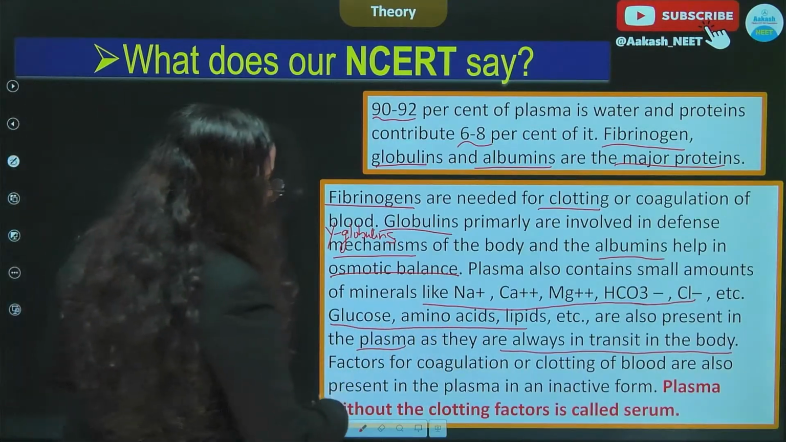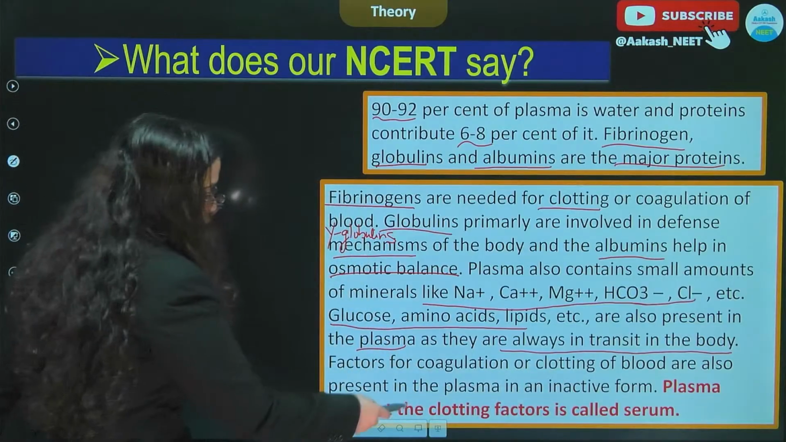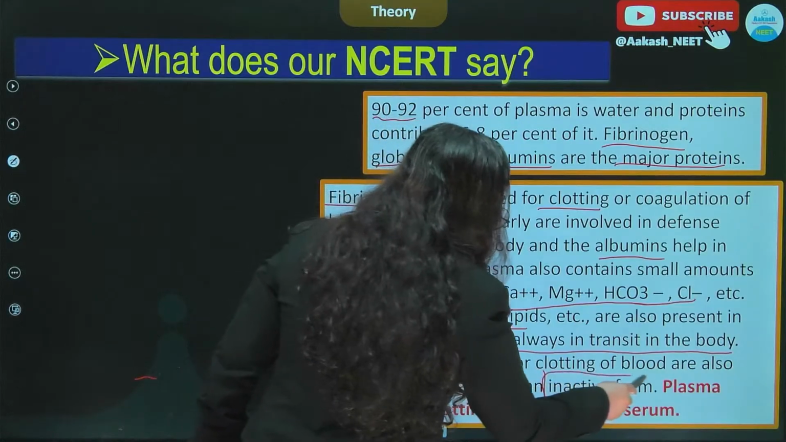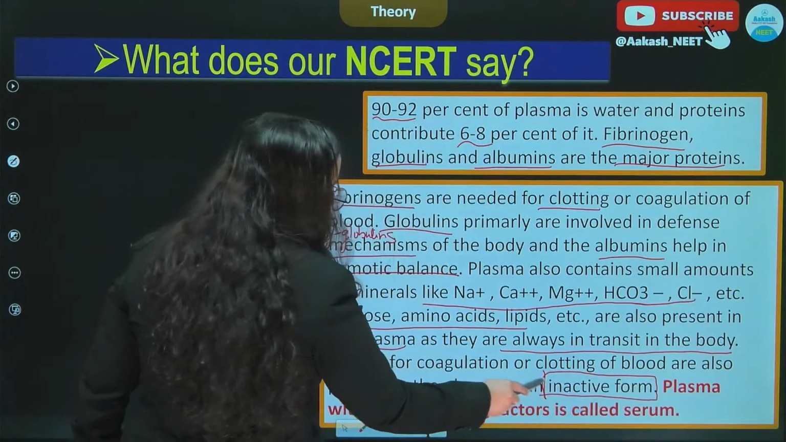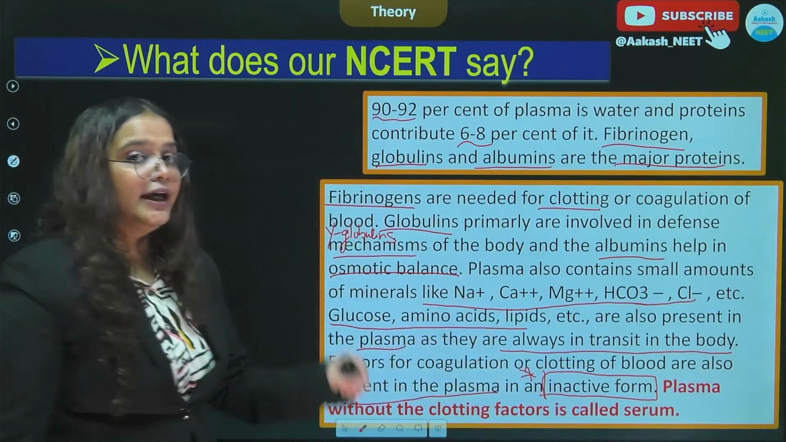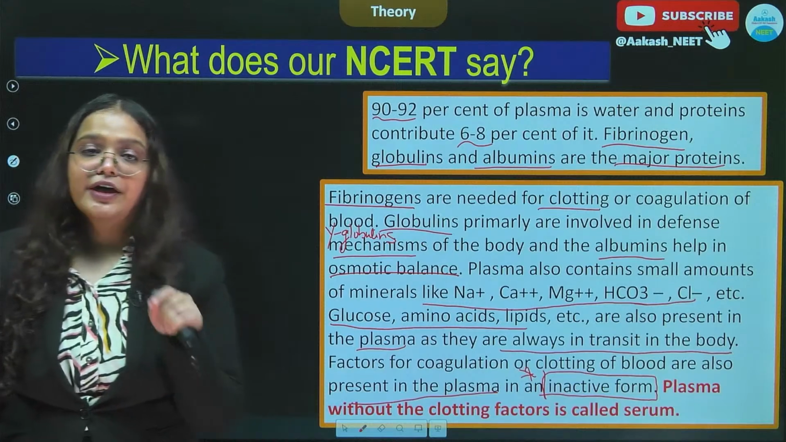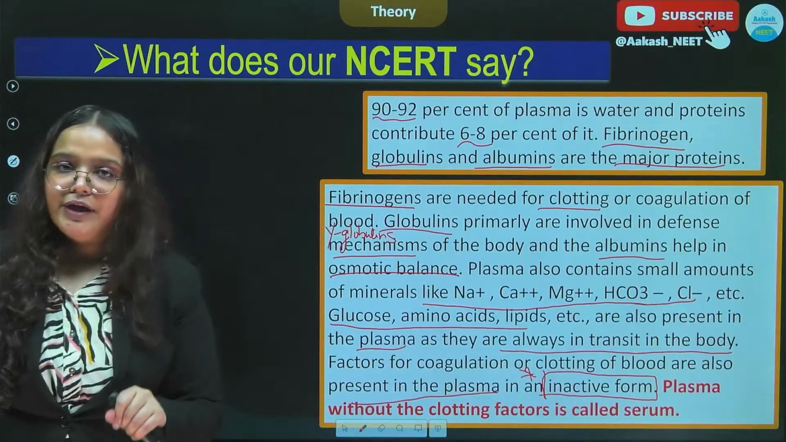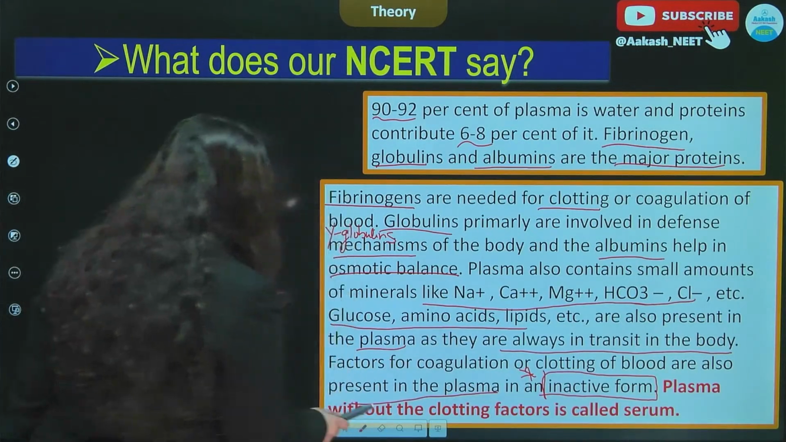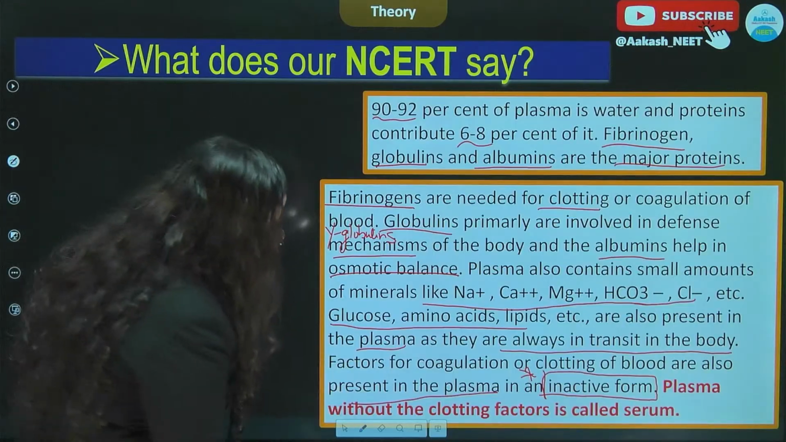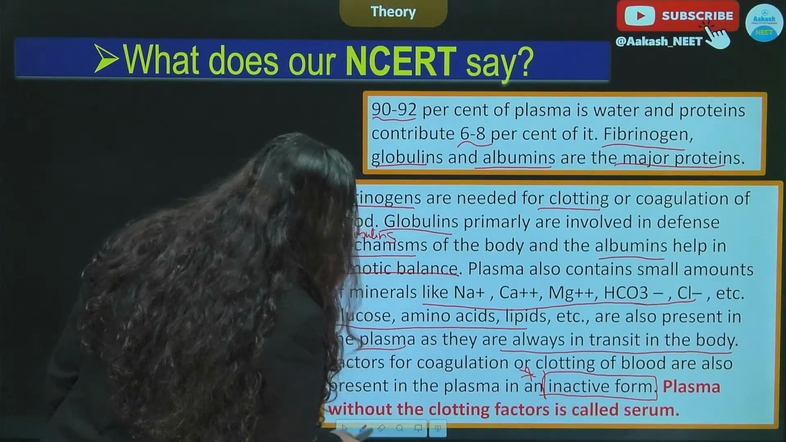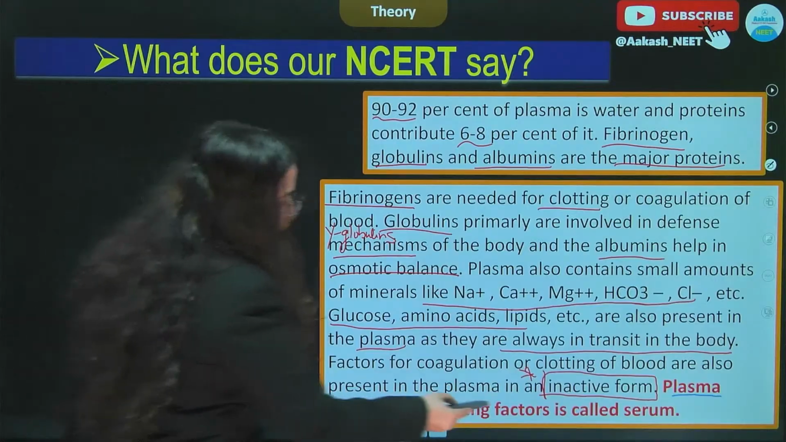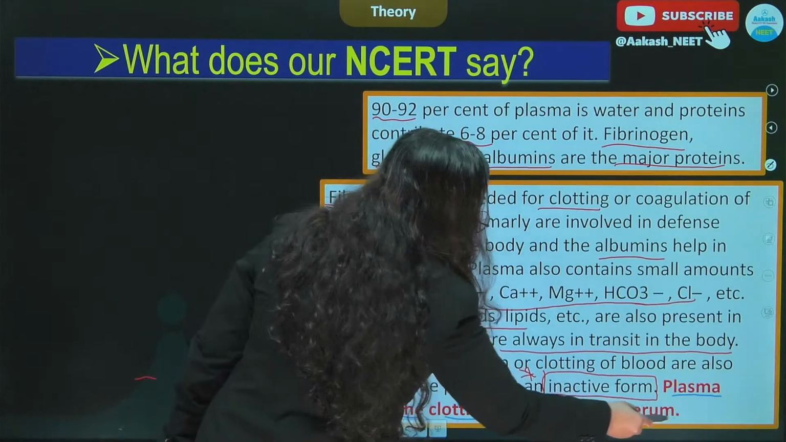All right. Factors for coagulation or clotting of blood are also present in the plasma in an inactive form. That is something very important, and we already talked about it when we talked about the fibrinogens, that the proteins which are involved in clotting of blood are present in an inactive form in the blood plasma. Here you can see a line which is very easily missed out when we read NCERT, that plasma without the clotting factors is called serum.